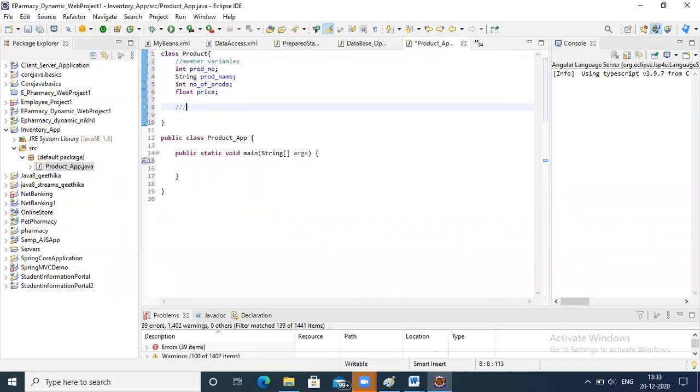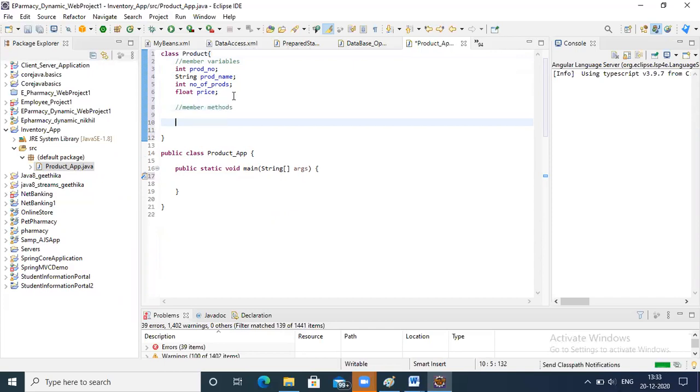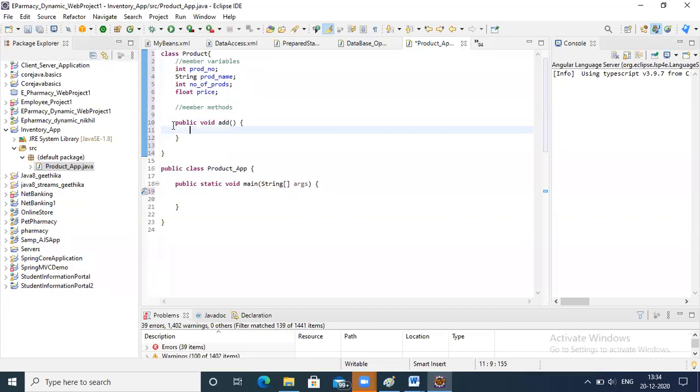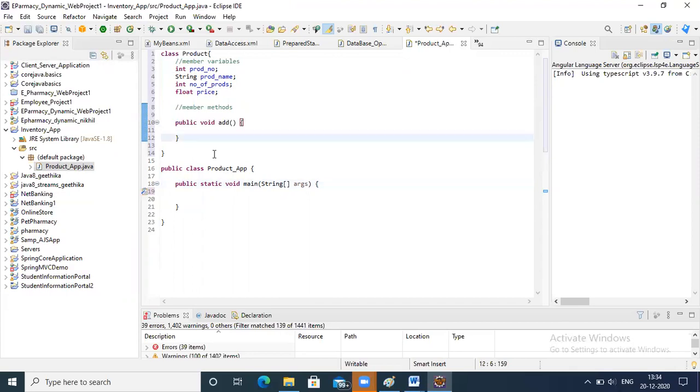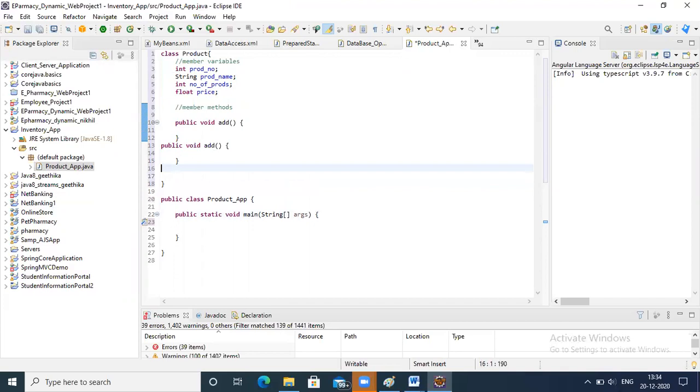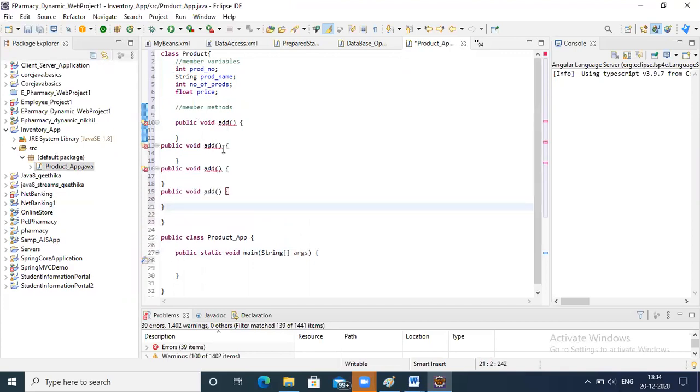What are the member functions? Member functions, as we discussed. Here you write public void add, similarly you use delete, save, and edit. Okay, so in this way we are trying.